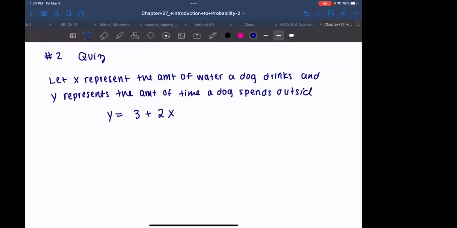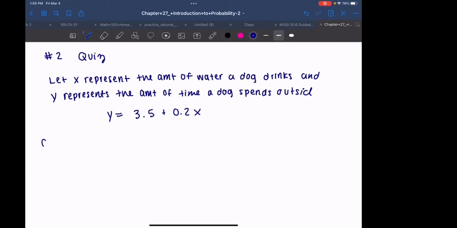I don't know if that makes sense. Let's make it a little more complicated: 0.2x. And let's make the other one a decimal, so that's 3.5 plus 0.2x. There we go, something more realistic.